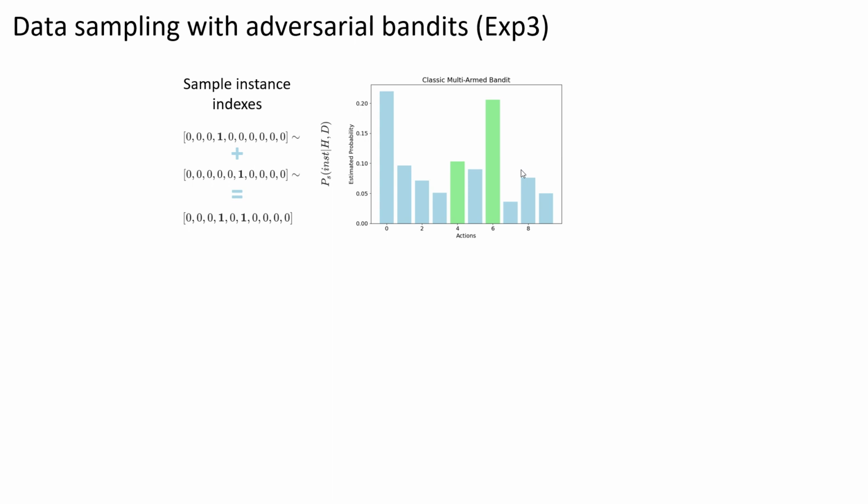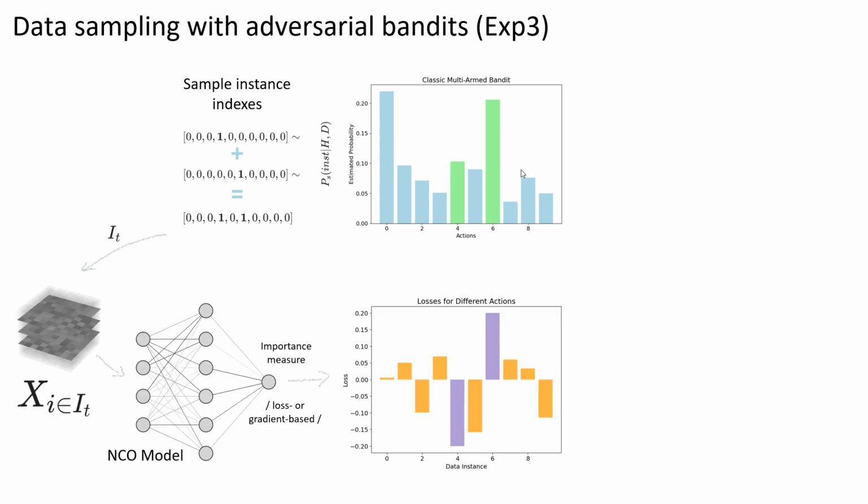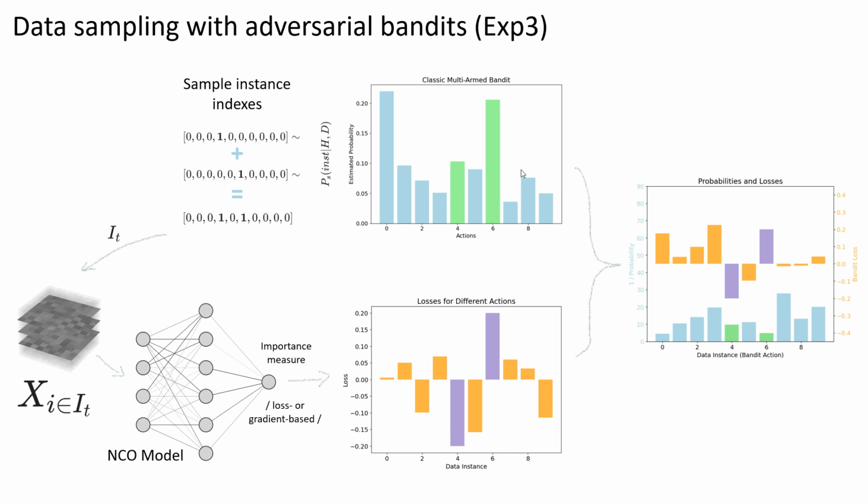After training our model on this selected batch, we obtain the instance scores based on their significance for training. On top of that, we perform an importance sampling step in which we scale the obtained scores according to the probability of observing the particular instance. The scaled scores are then used to adjust weights associated with instances.